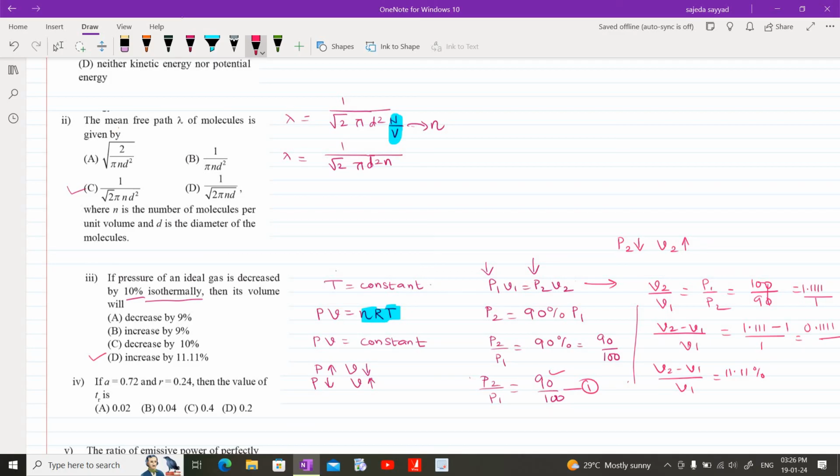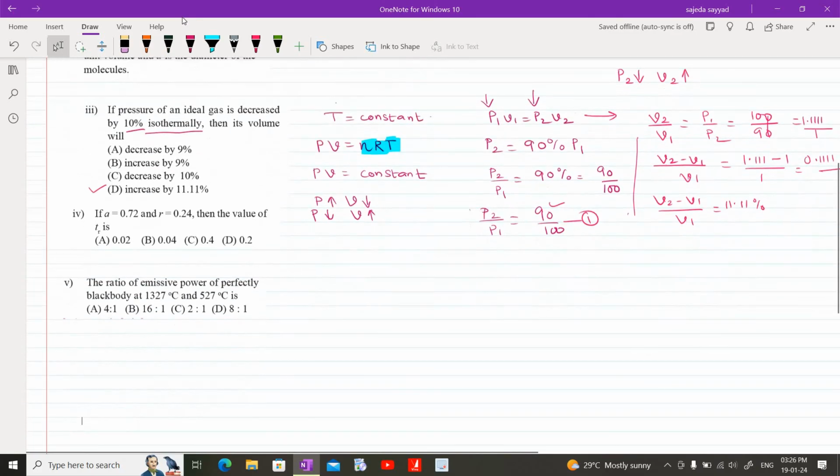Now next question, it is based on coefficient of absorption. Coefficient of absorption and coefficient of reflection are given, and we are asked to find coefficient of transmission. We know the relation A plus R plus T equals 1.